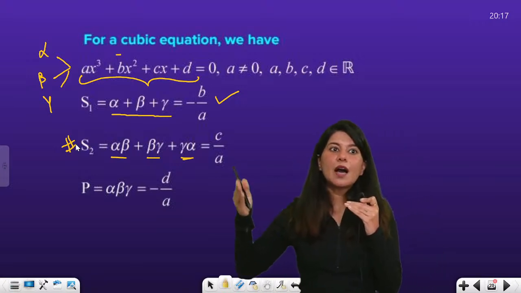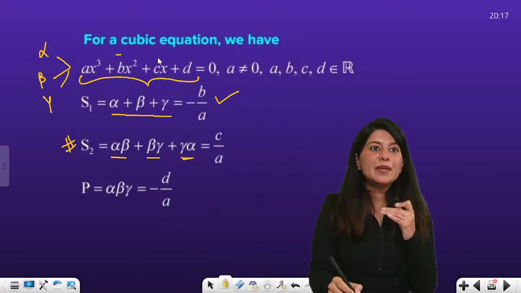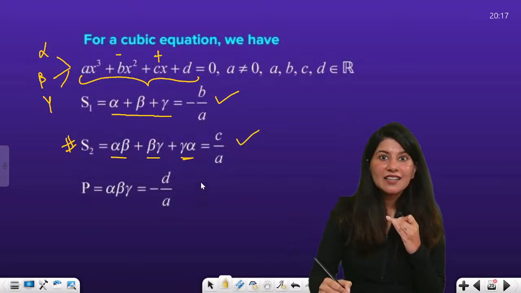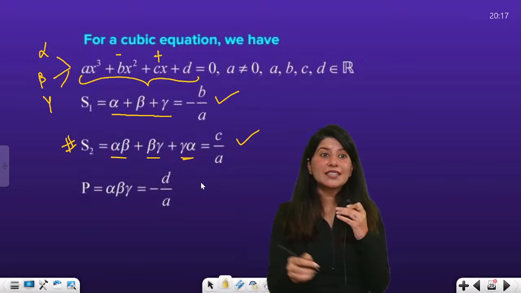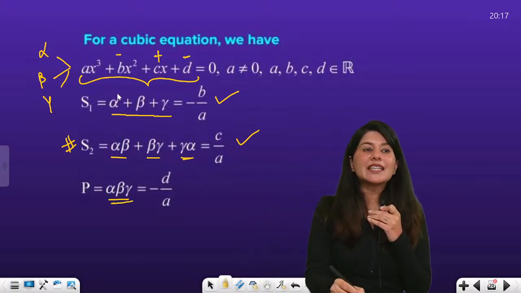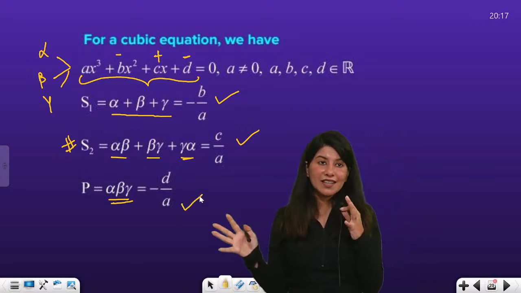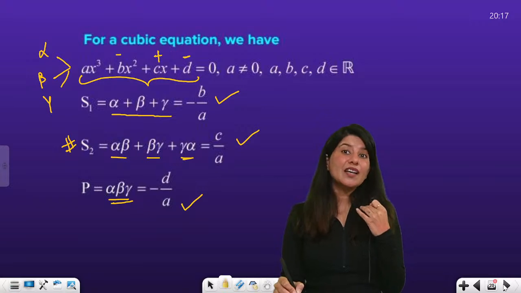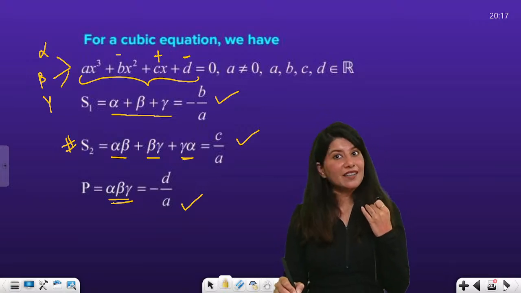So alpha, beta, beta, gamma, gamma, alpha, the sum will be equal to positive c by a. And last, product taken 3 at a time. We only have 3 roots, alpha, beta, gamma. So that will be minus d by a. That's how we write it. So this is what we call a relation between coefficients and roots.